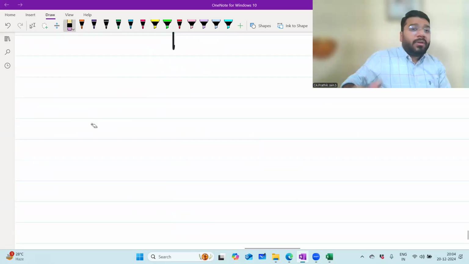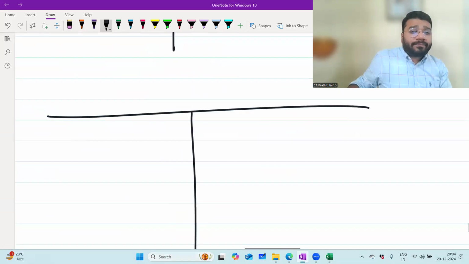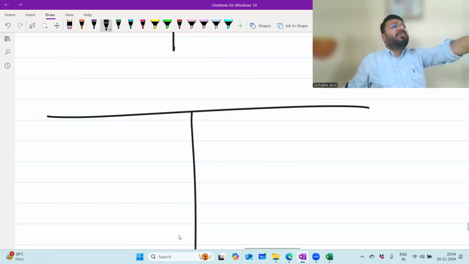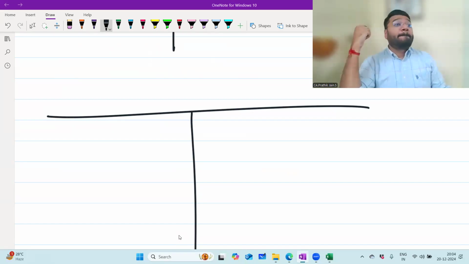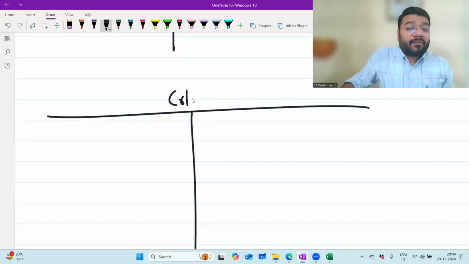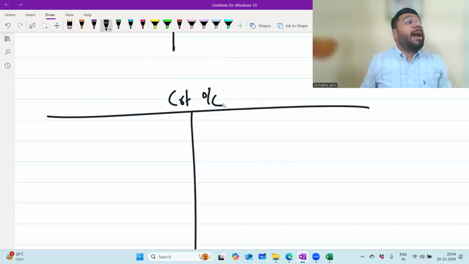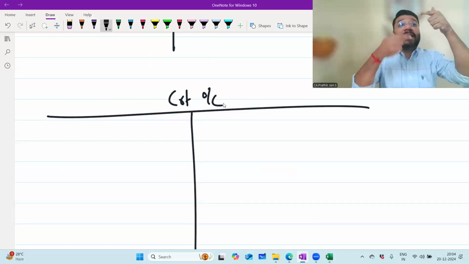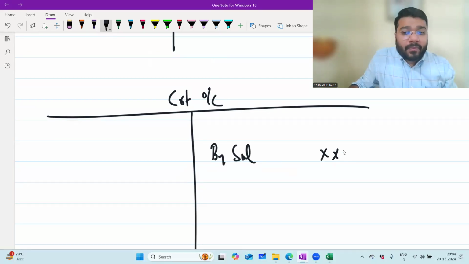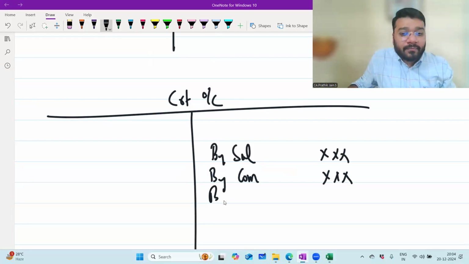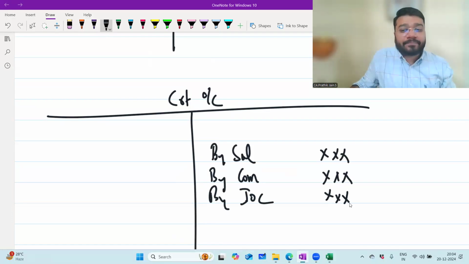Now, sir, what do we record in current account? All your day-to-day transactions: salary, commission, profit sharing ratio, drawing against profit, etc. Please tell me what is the entry for the salary. Salary account debit to partners' current account. In current account, by salary, by commission, by IOC.